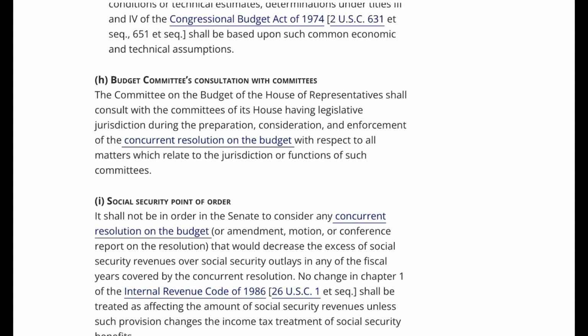I. Social Security. Point of order. It shall not be in order in the Senate to consider any concurrent resolution on the budget, or amendment, motion, or conference report on the resolution that would decrease the excess of Social Security revenues over Social Security outlays in any of the fiscal years covered by the concurrent resolution.